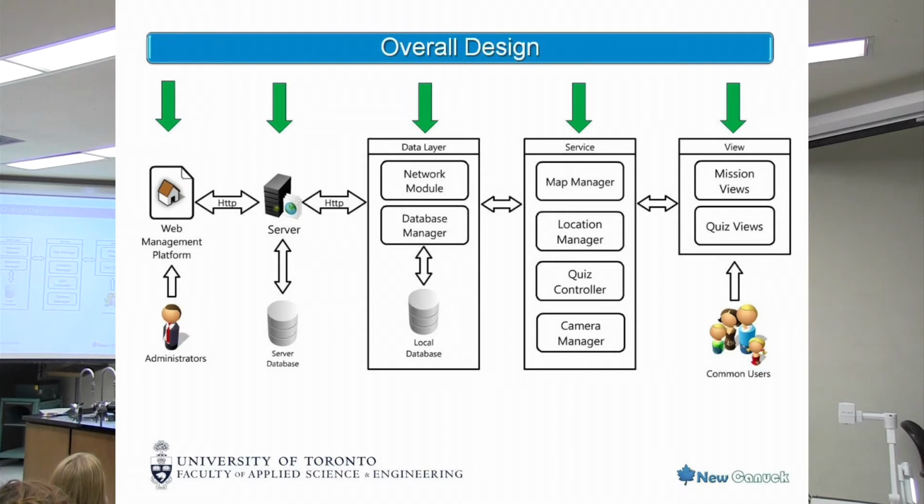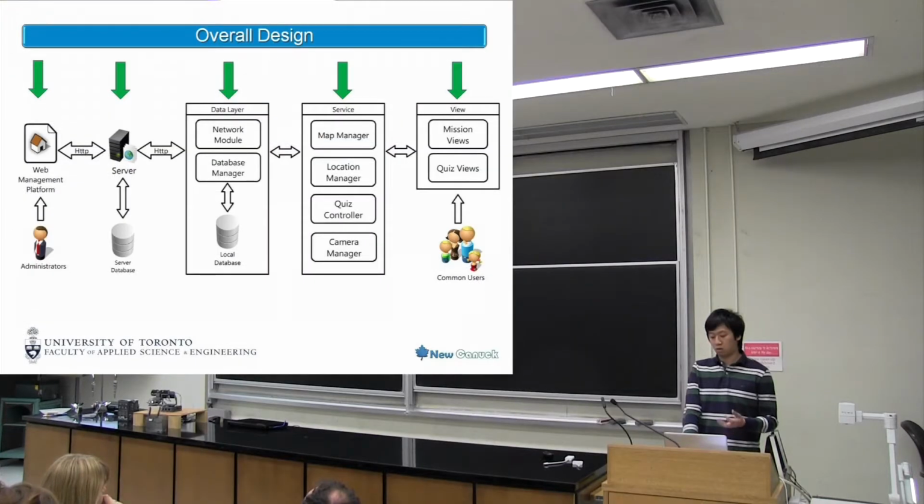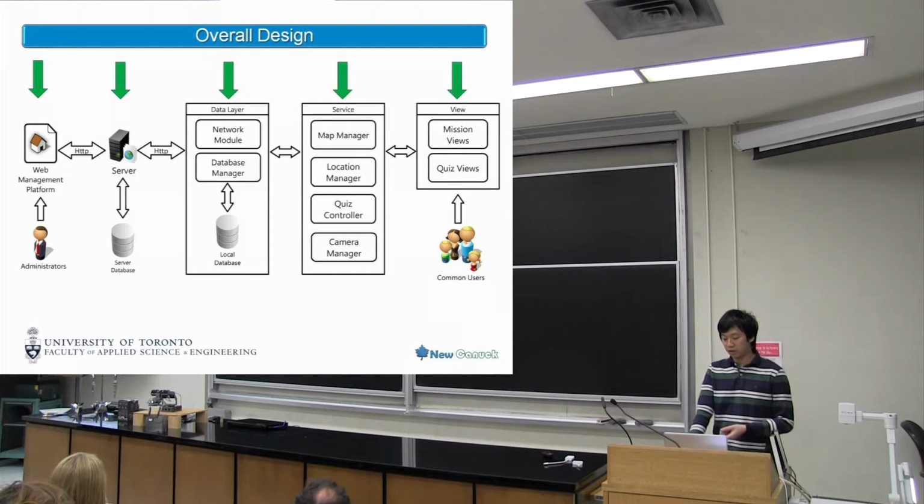This is the overall design of our app. Basically, we have a server connected to a server database which stores all the user information, the missions and quiz questions. We have a website for administrators to maintain our database. Coming to the Android client side, we have three layers. The first one is the data layer, which handles the network communication and the database manager to store the local data from the request from the server.